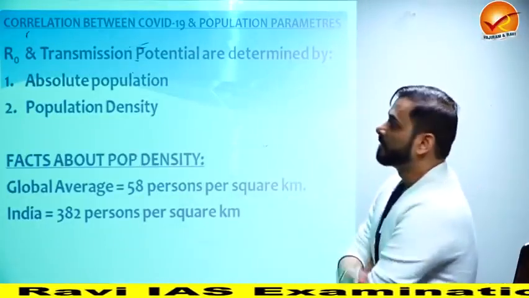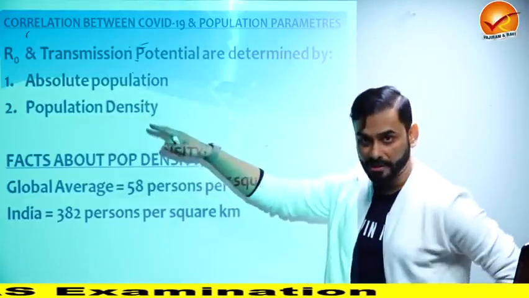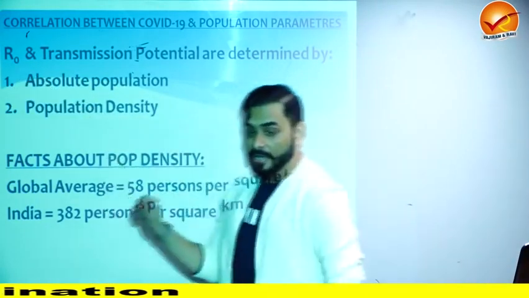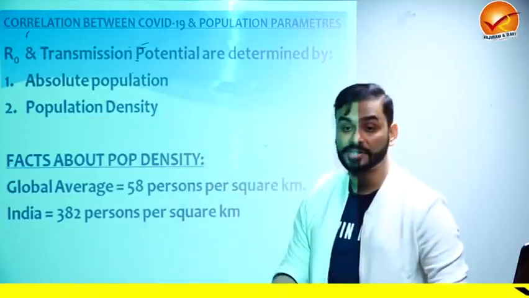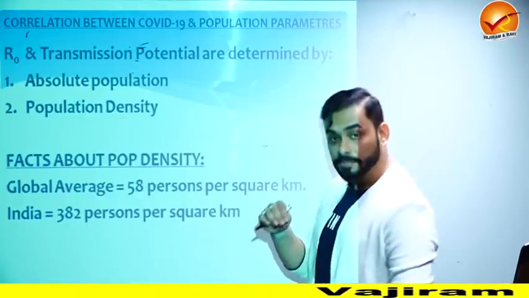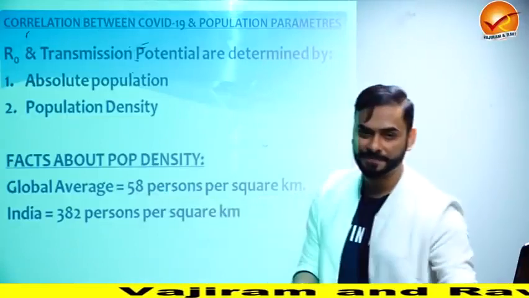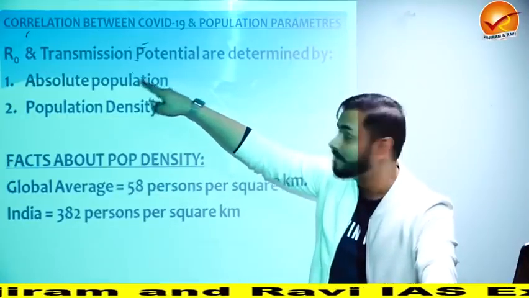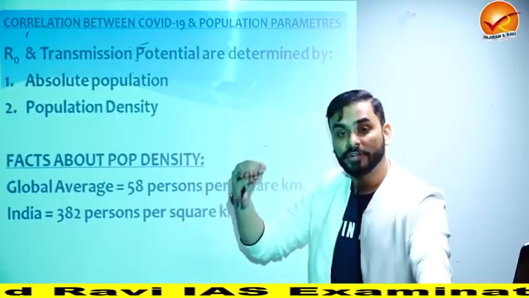Look at this please. Here I have written for you, what is R0? Reproduction number, which means how many people are being infected by one person. Now, R0 and transmission potential. What is transmission potential? Transmission potential means the potential or capability of one person to infect others.